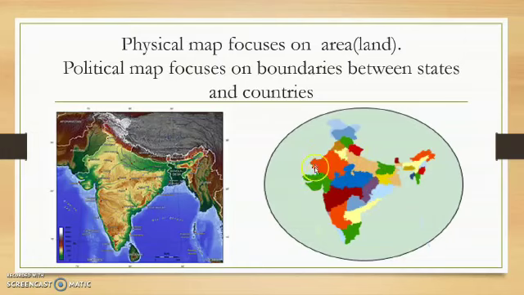Even if you see a world map, then we come to countries. India is a country in a world map, right? And this is a physical map which is focusing only on area. The political map focuses on boundaries between states. Okay, you have now learned the India physical map and the India political map.